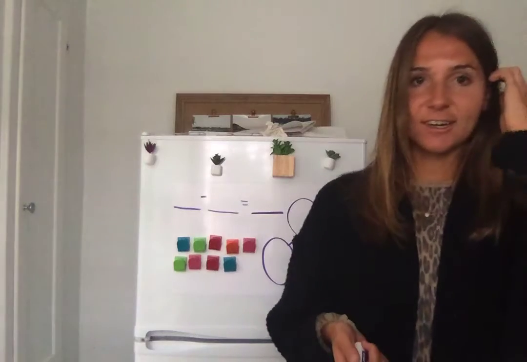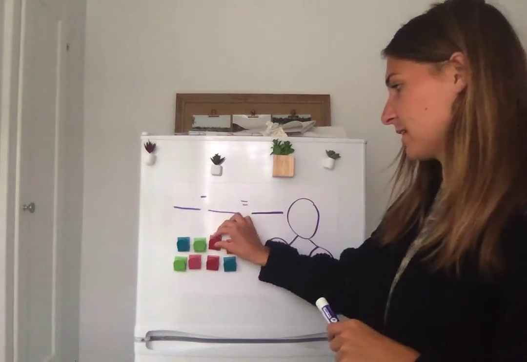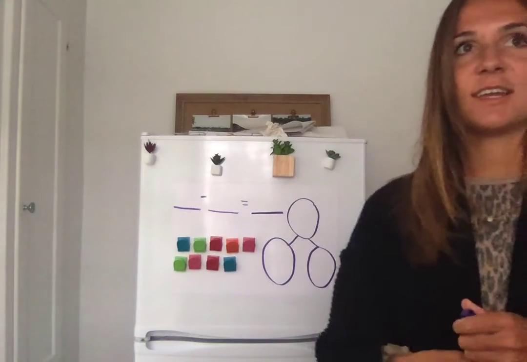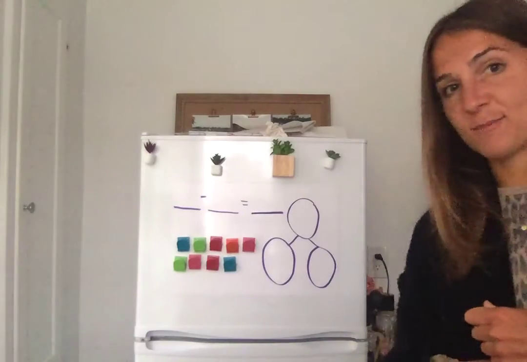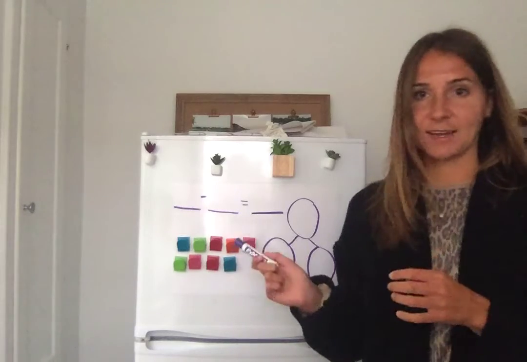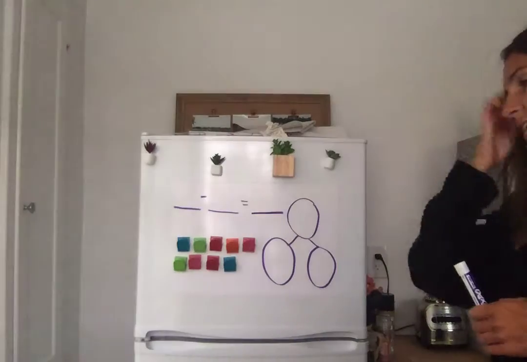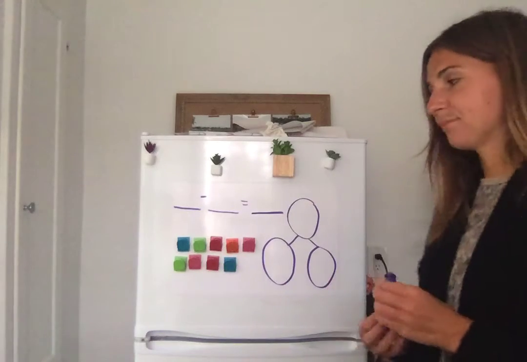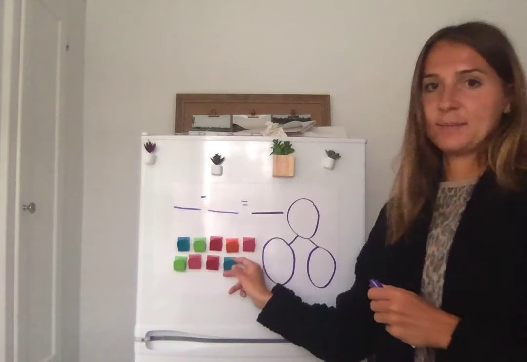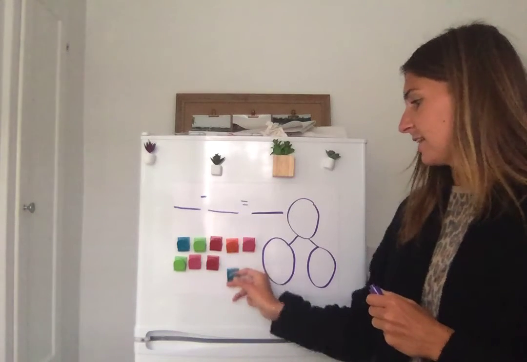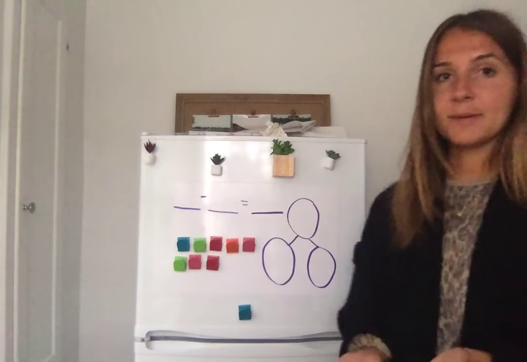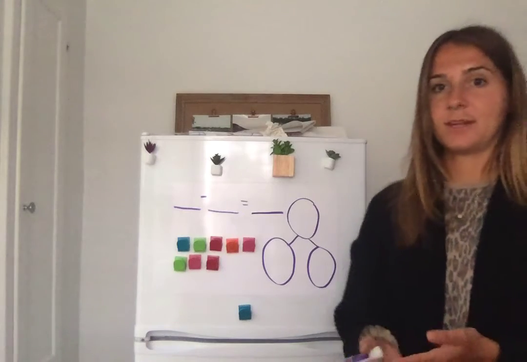Okay, so we're going to start by telling a little story, and I'm going to use my magnets as my story pieces today because I'm going to tell you a story about bears, but I don't have my bears here at home. They're still at school, so we're going to use magnets instead. But we're going to pretend that my magnets are little bears, and in my story, there's 9 bears playing in the woods, but all of a sudden, one bear, his mom calls and says that he has to go home for dinner. So he goes home for dinner. And I want to know how many bears are going to be left. That's my problem that I'm going to solve.